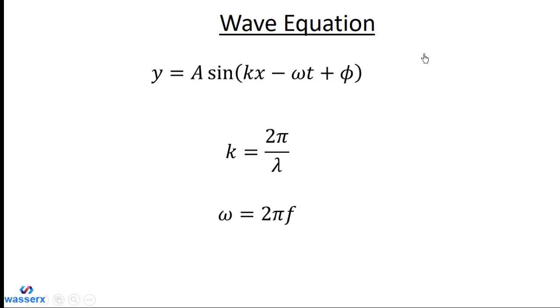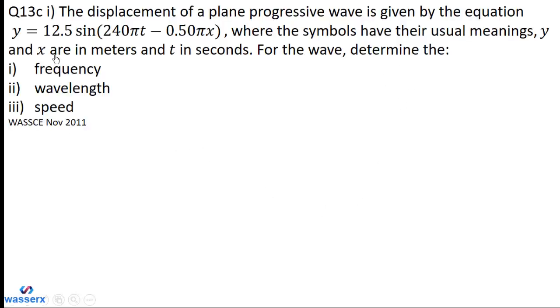Now we can use these equations to do a simple calculation. So the first example here is WASSCE NOV/DEC 2011.